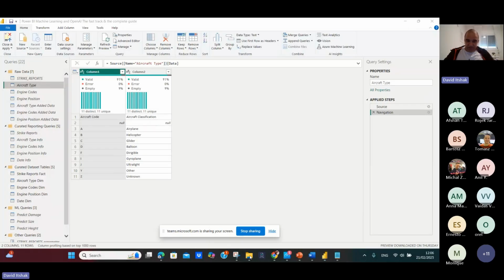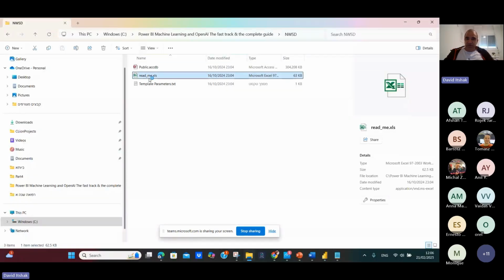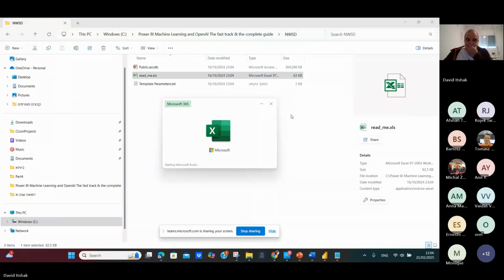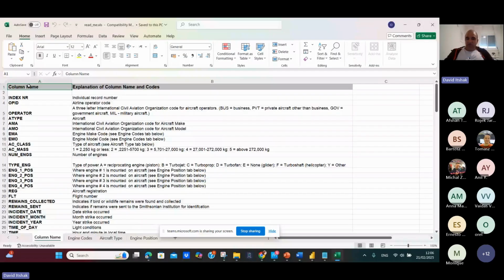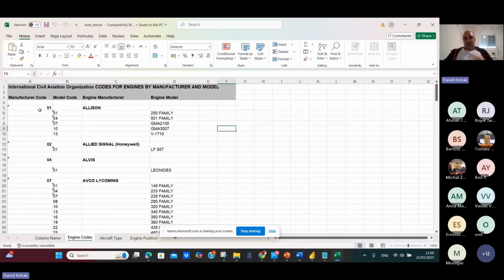So if you go here, I want to show you, this is the README XLS. You can see we have column name and descriptions, engine code. You also have dimension tables of engine codes. You can see that it's not well arranged. Some of the types are null or were not filled.